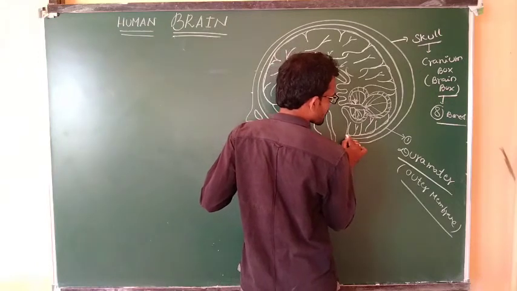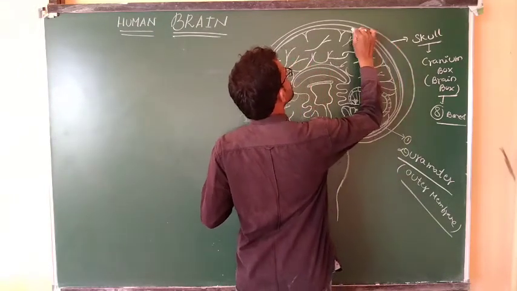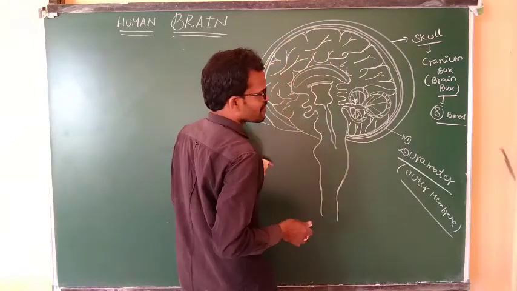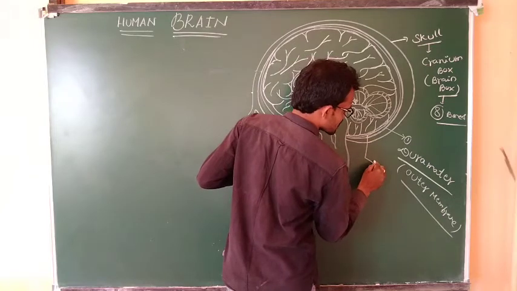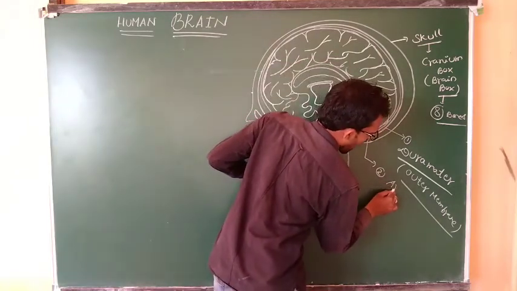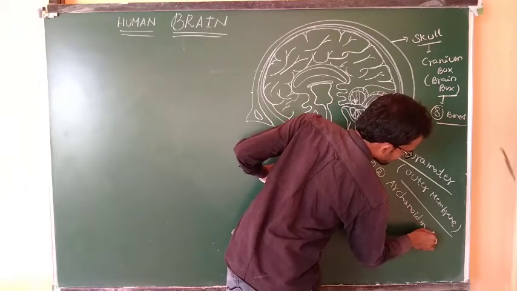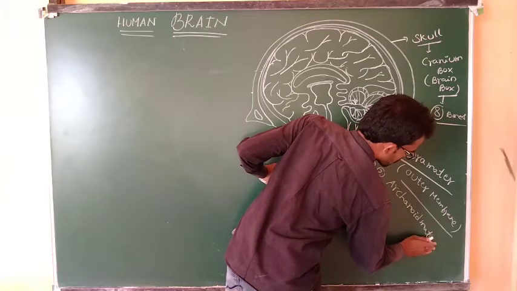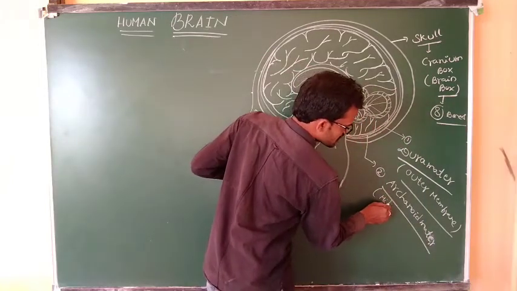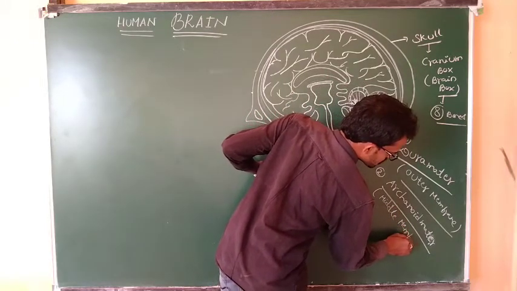The second membrane. See here. What is the second membrane protecting the brain? It's known as arachnoid matter. What is the matter? Arachnoid matter means middle membrane.